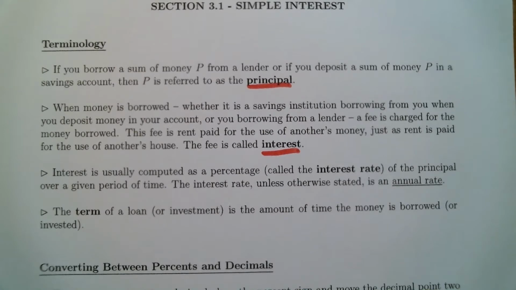Also, if you have something like a student loan, if you borrow $5,000 for school purposes for a certain amount of time, when it comes time to pay that loan back, you don't pay just the $5,000 back. You have to pay the $5,000 plus any interest that accumulated over the time in which you had the money. So we all should have a handle, just from our own experiences, on what interest means.